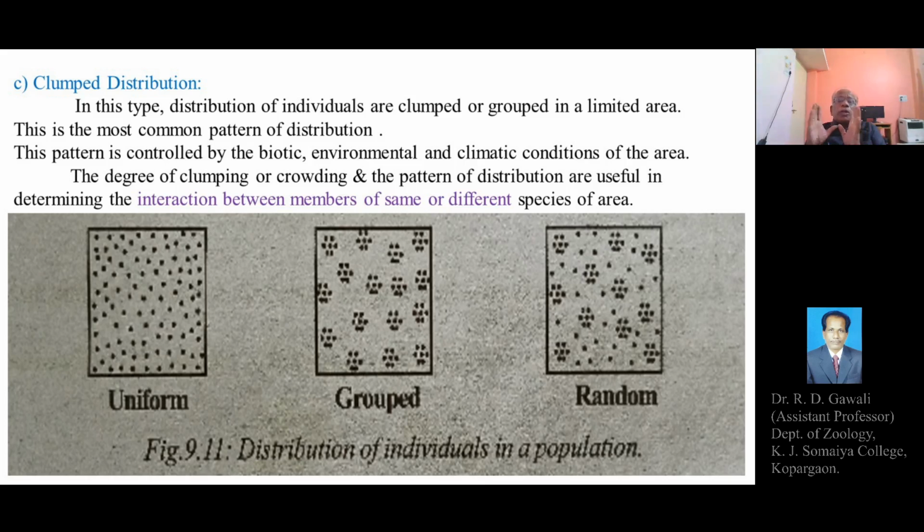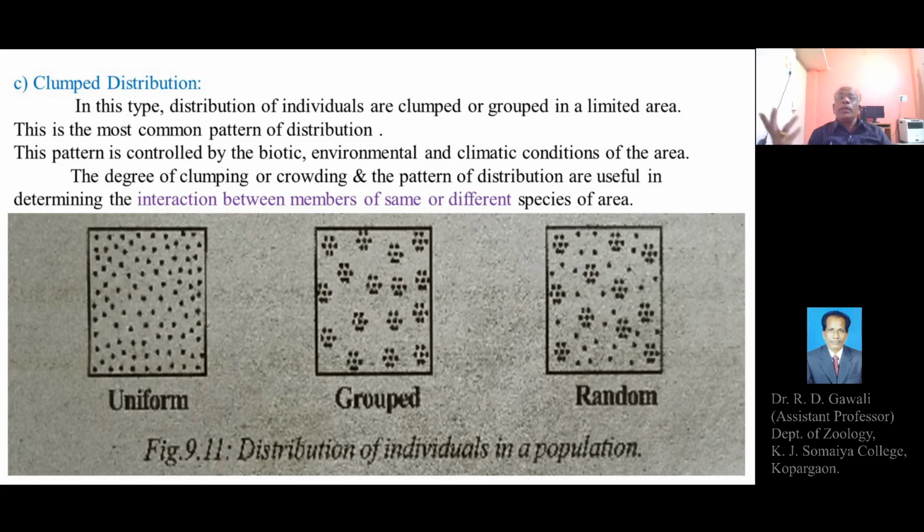So this particular environmental condition is suitable for the particular population, and due to this only, a certain number of individuals of a species or population can live in the form of groups in a particular area. So this clumped distribution or dispersion of the population can occur or be controlled due to certain biotic, environmental and climatic conditions of the area.